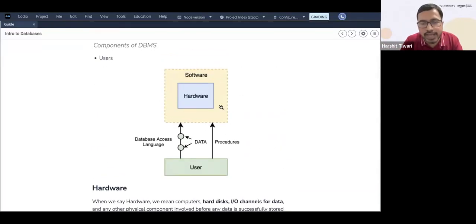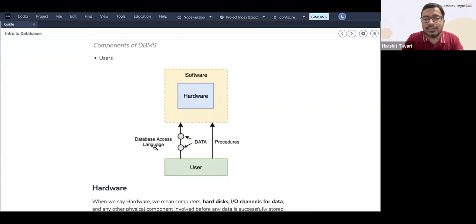So now you can look at this diagram and understand you have the hardware at the core, where your actual data is residing. The hardware can be the hard disk, the RAM, ROM, anything. Software is the software surrounding it, which will help you manage this data. Then you have the actual data, the points that you see, which is sent here and stored in the hardware. Then you have the database access language.